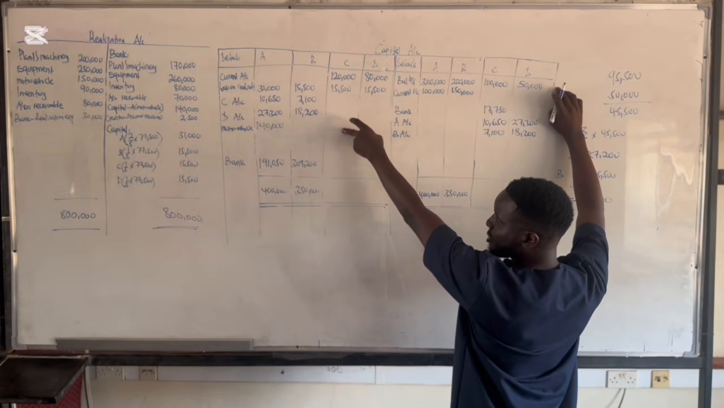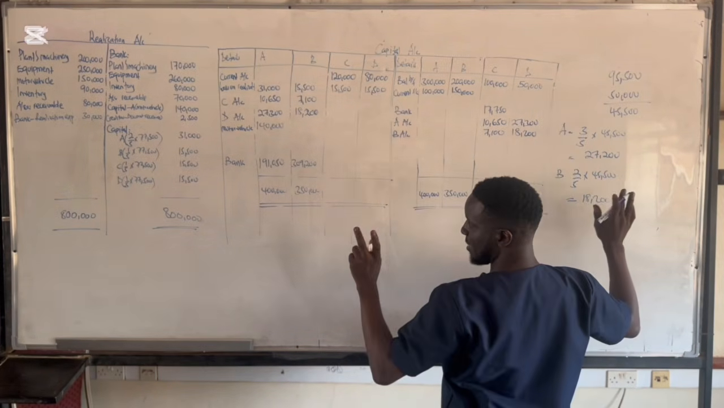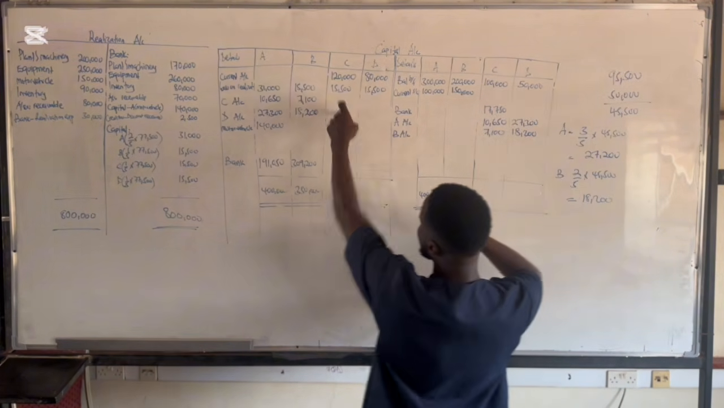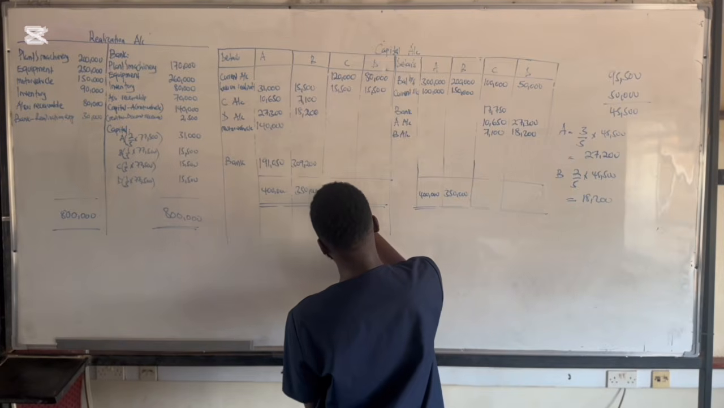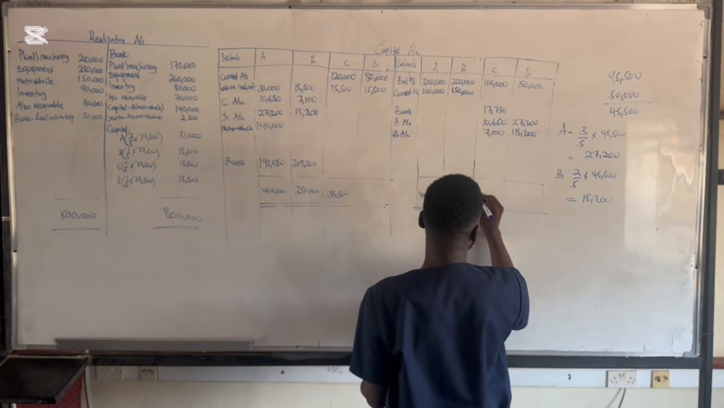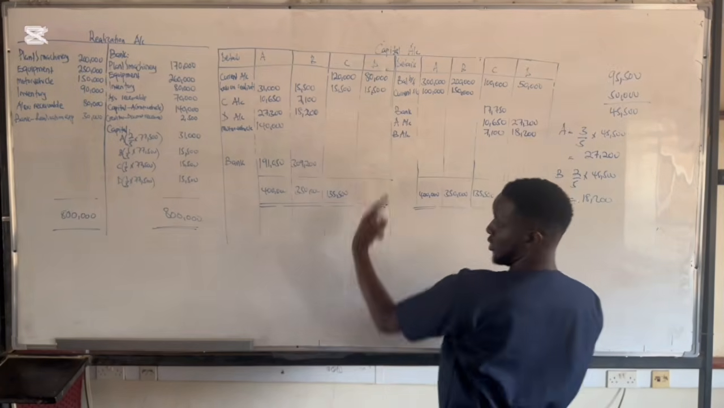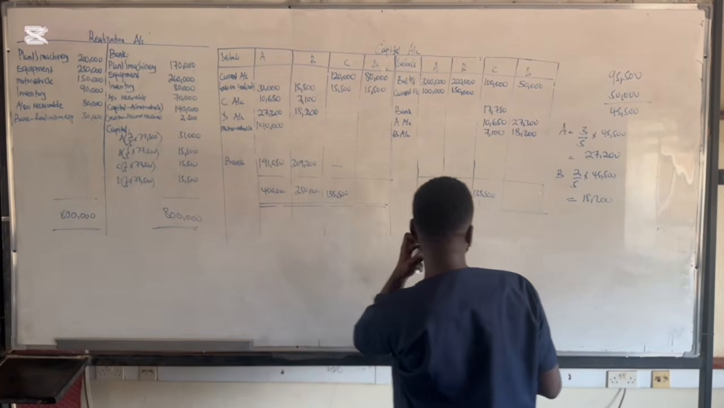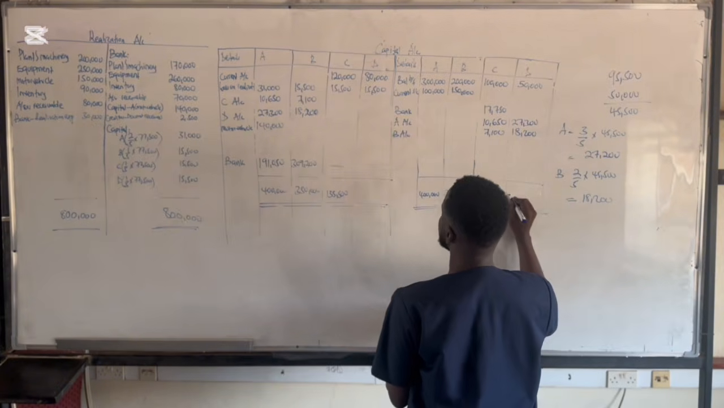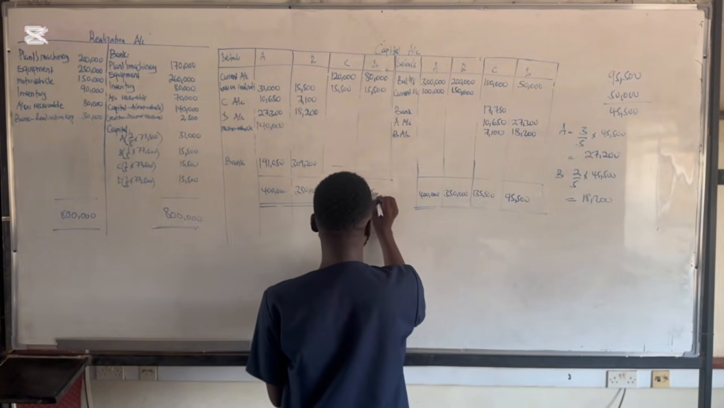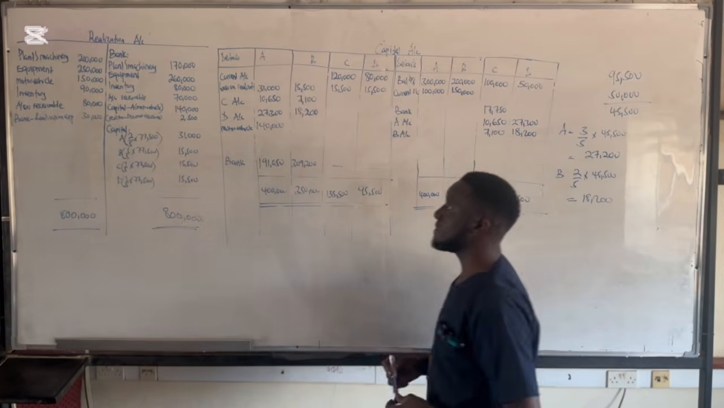Then now look at these two partners here. They shouldn't have a balance carried down, because their accounts just dissolved. So it means that this side we have 135,500, and this side we have 135,500. So this partner won't take anything from the partnership, and then this partner also has 95,500, then 95,500. So they won't take anything from the partnership.